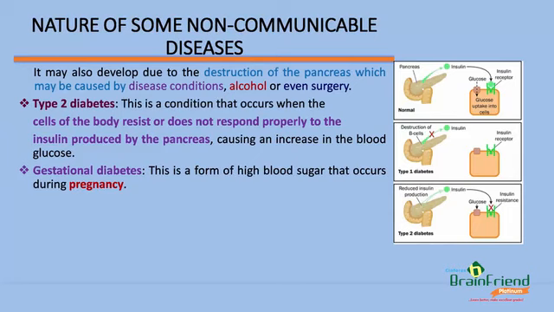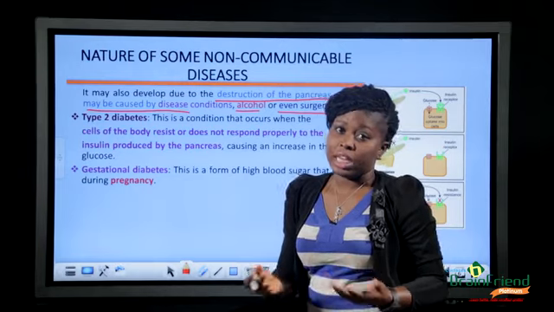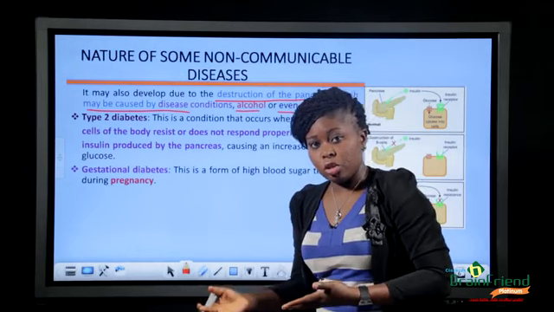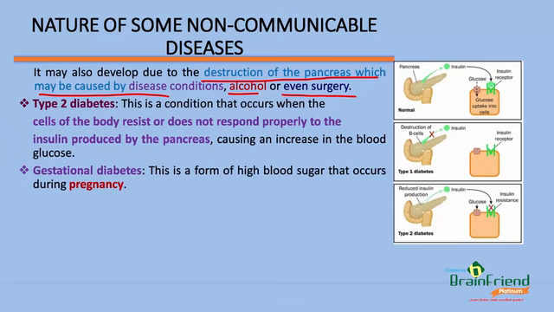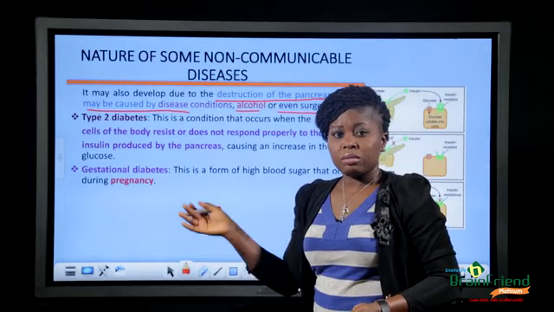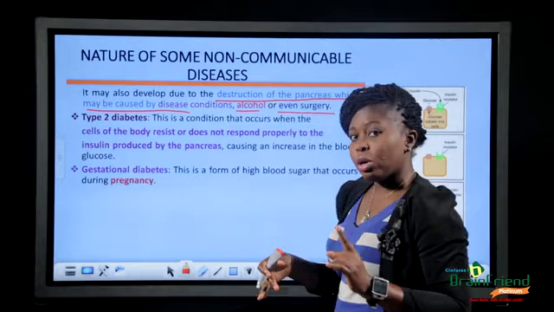Now, type 1 diabetes may also develop due to the destruction of the pancreas, which may be caused by disease conditions, alcohol, or even surgery. So if the pancreas is destroyed, it means that insulin cannot be produced because it is the pancreas that produces the insulin, which metabolizes the glucose. So when the pancreas has been destroyed due to disease conditions, surgery, or even alcoholism, then there won't be production of insulin as well. Then the blood glucose will remain there and will just build up in the blood, leading to type 1 diabetes.